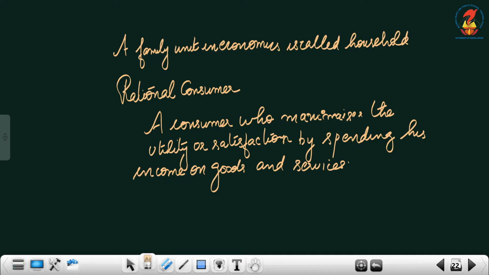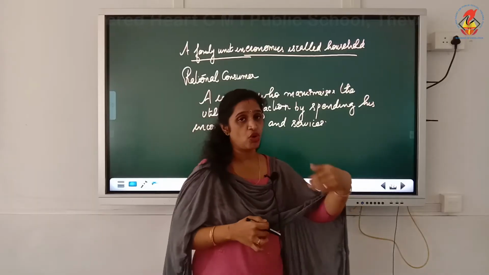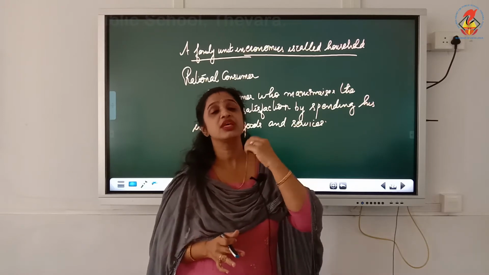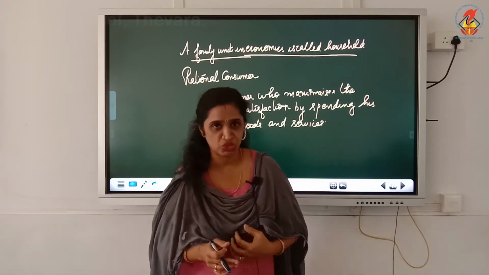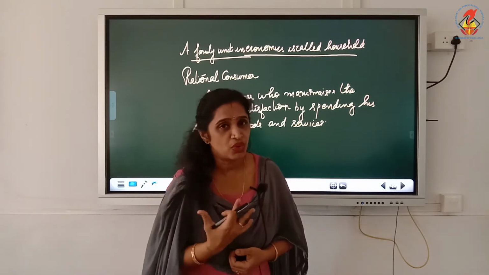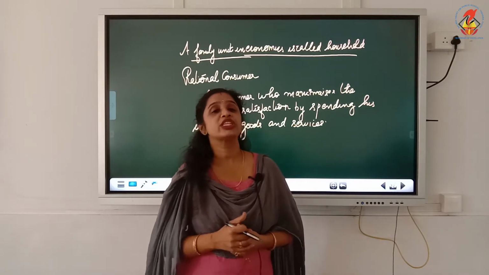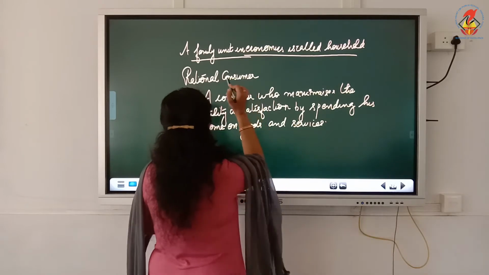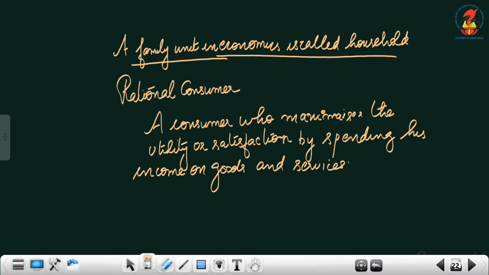Now we will move on to the next one. A family unit. I told you a consumer also takes decisions as a member of a family. So a family unit in economics is called a household. So you all are members of a household. Every family unit in economics is termed as a household. So as a member of a family here means as a member of a household. That is the term we use in economics for a family unit. Now we explained two terms, one is consumption and the other one is consumer.